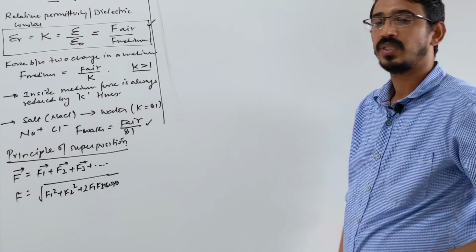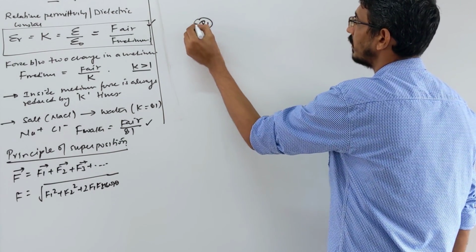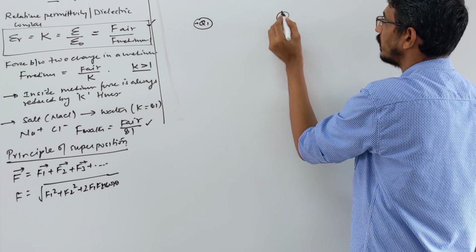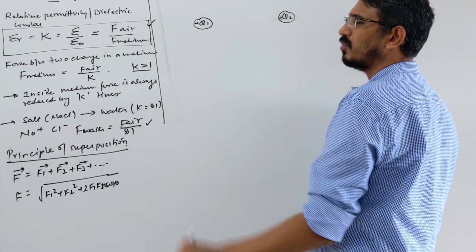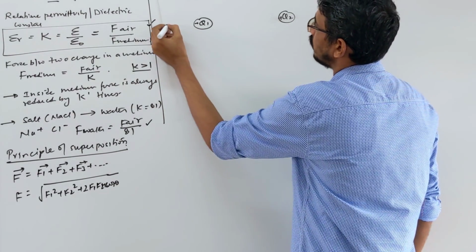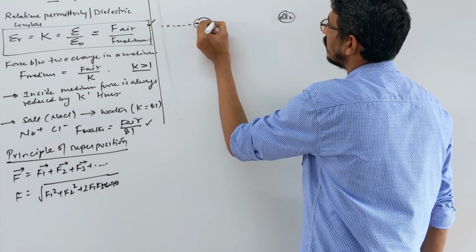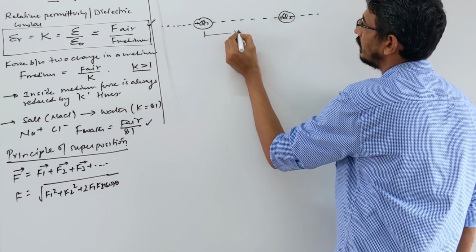Both are positive, both are negative. Suppose you have two charges, let's call them Q1, placed here, positive, and another charge Q2 that is also positive, or both negative, similar charges we are talking about, correct. Then they will ask you where I should put the third charge, and the distance between them, let's write it as r, okay.